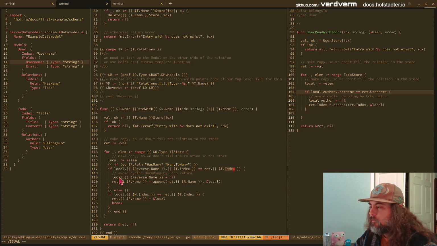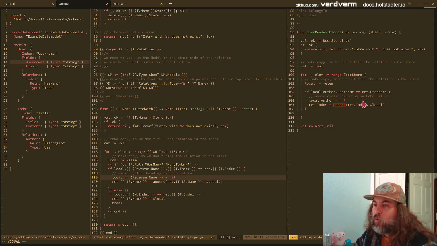And then here's where we set the reverse name. We're looking up something that's related to us, and when we find it, we're going to delete its reference to us because we're going to attach it to us, in this append. So we need to delete that thing that points back at us. We're pointing at it; it doesn't need to point at us anymore.